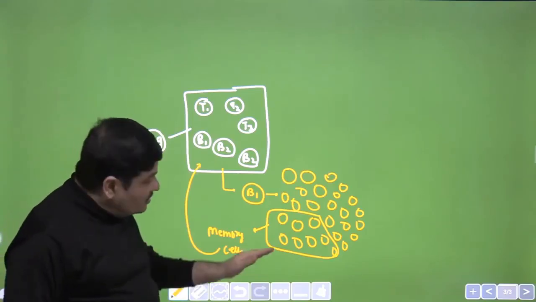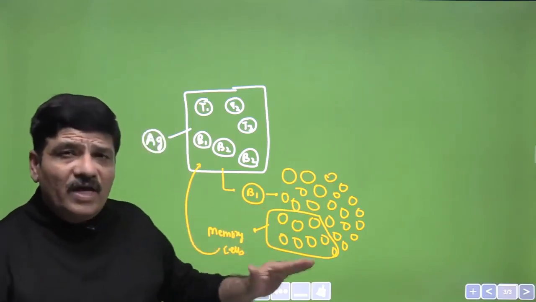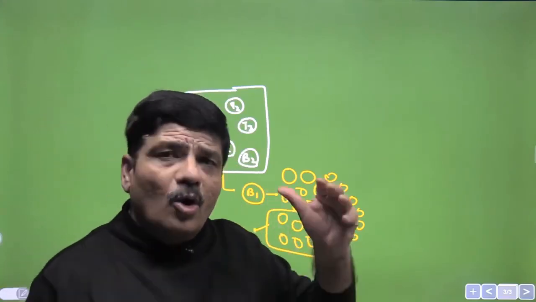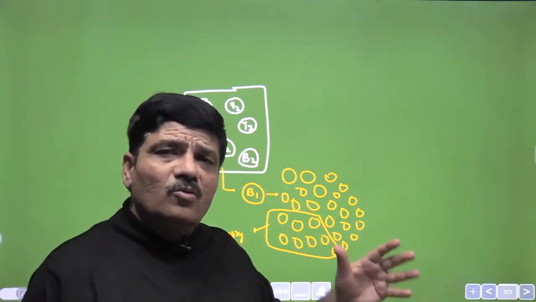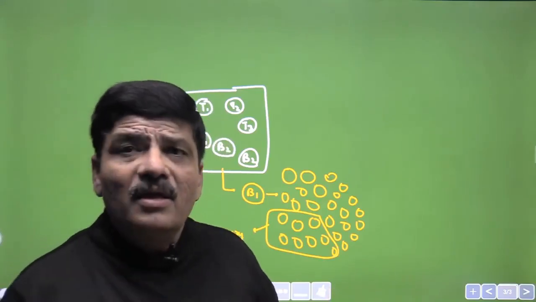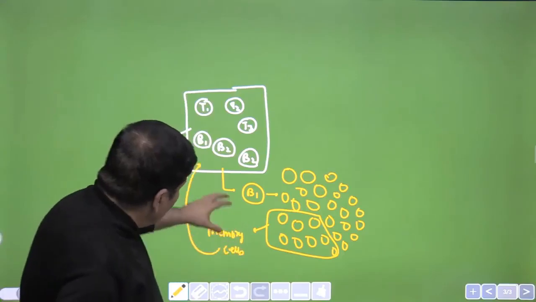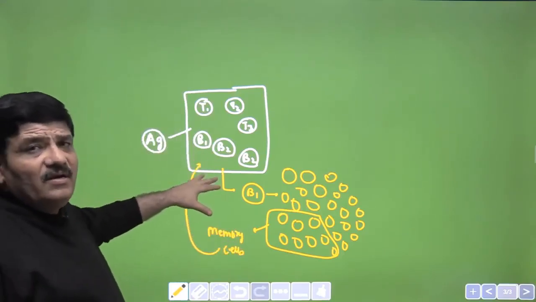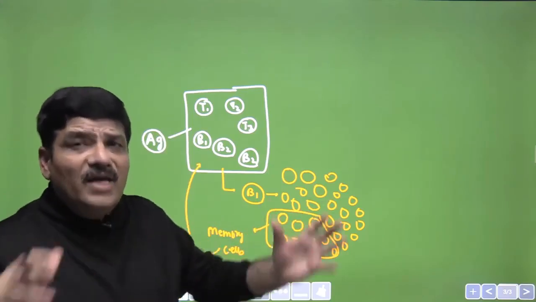organ. This is a very important property of adaptive immunity. It retains the memory of all the encounters that it has already had with the antigen. So the number of cells, the type of B1 cells present in this secondary lymphoid organ, are not one but many.